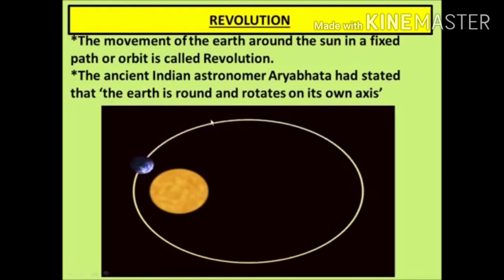Seasons change due to the change in the position of the earth around the sun. As we have seen in rotation, the earth moves around itself, due to which we experience day and night. Like this, the earth revolves around the sun. That's why we experience different seasons on the earth.